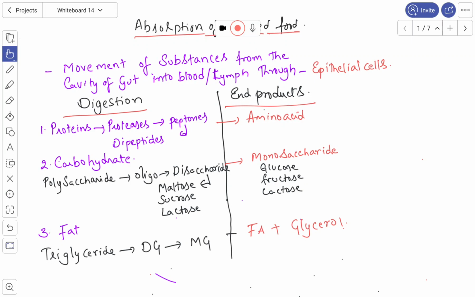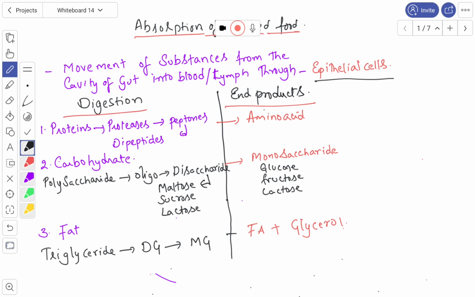Students, today we are going to learn about the absorption of digested food. So what is meant by absorption? It is the movement of substances from the cavity of the gut into blood or lymph through the epithelial cells. This is called absorption. Let us see the digestion of the substances and their end products.